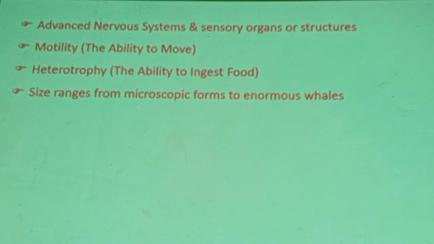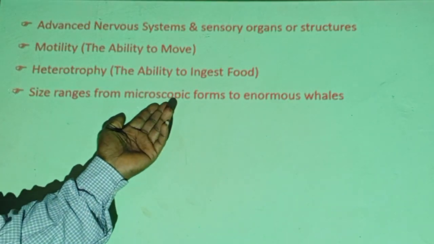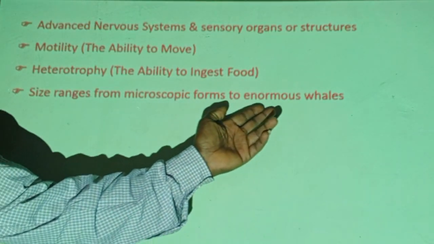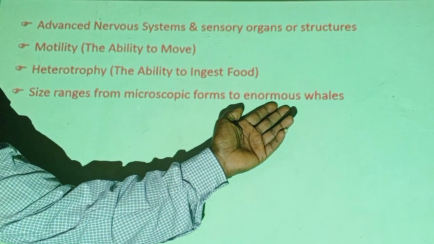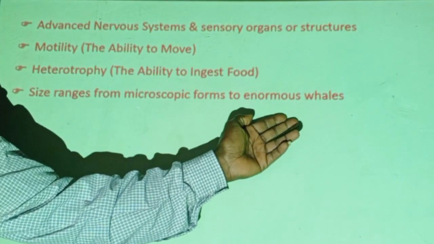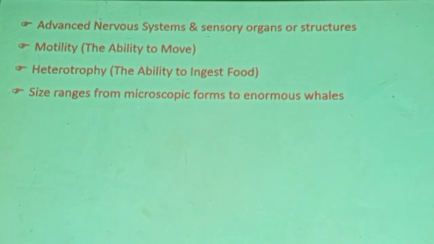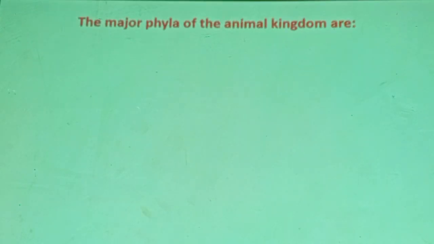They have at least tissue. They are animals. Starting from microscopic animals to the largest on our planet. The biggest animal is the whale, the blue whale specifically. Therefore, size ranges from microscopic to whales, the largest marine mammal.